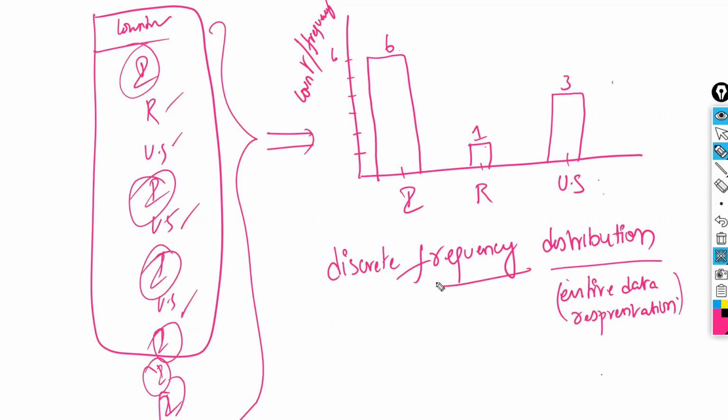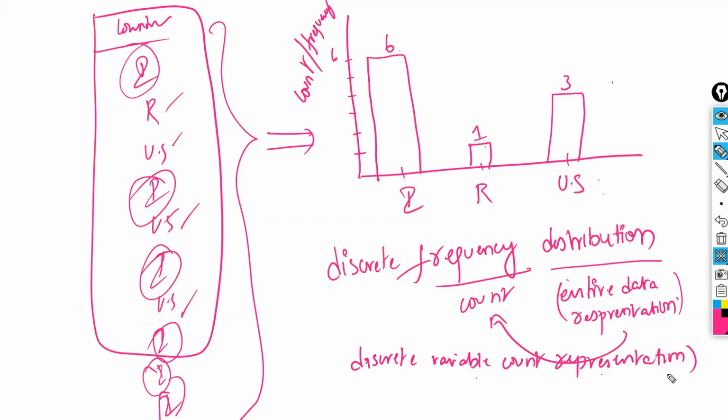What is meant by frequency? Count. How you have to represent the distribution means through count. Which variable? Discrete variable. Discrete variable count representation is called discrete frequency distribution. The count only is called frequency.